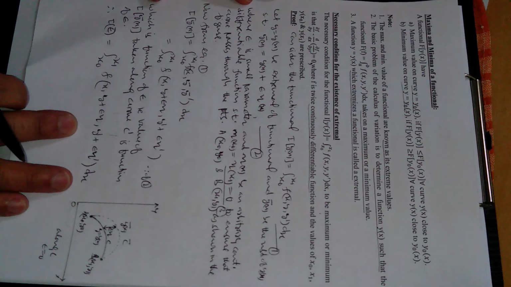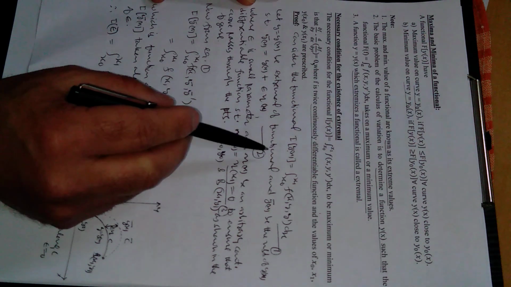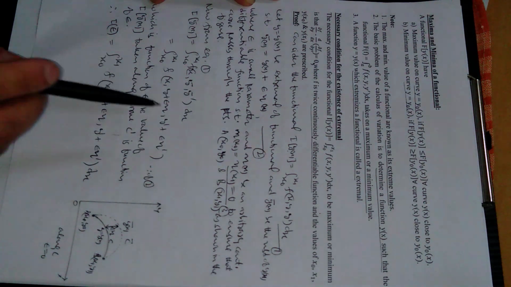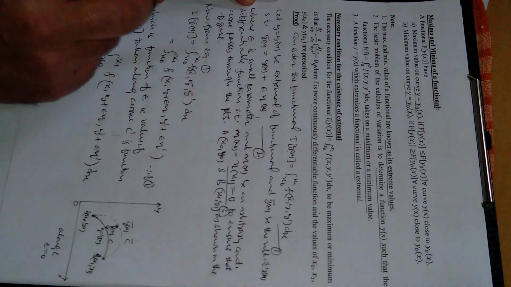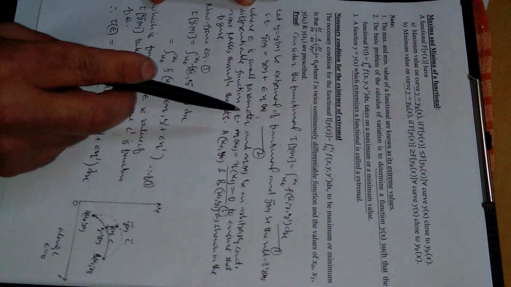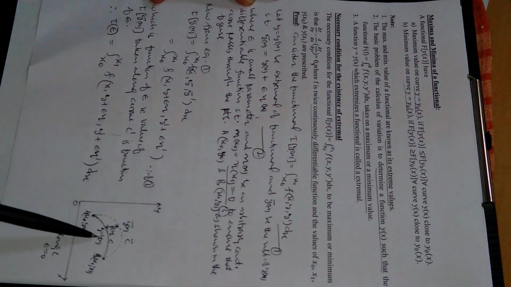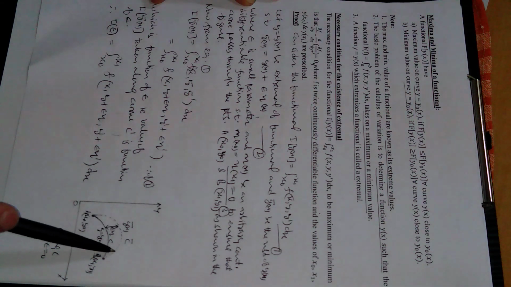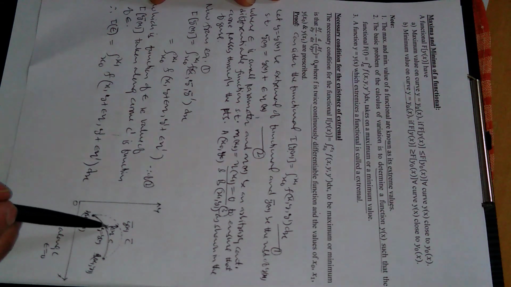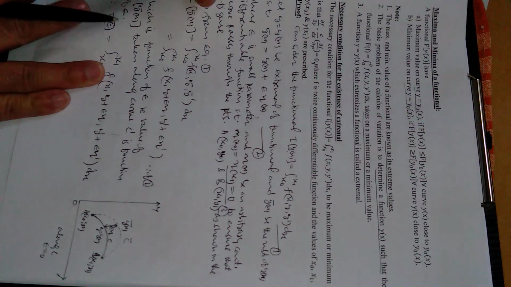Now next, what we have done so far: this is the functional, right? We have supposed a curve y bar which is in the neighborhood of a curve y, right? Epsilon is a parameter, eta is constant. In this way, this is curve y denoted by C. This is curve y bar denoted by C bar, right? The difference between these two curves is epsilon times eta, right?